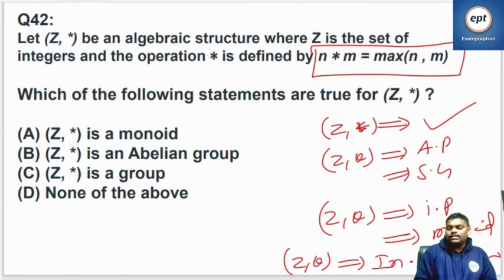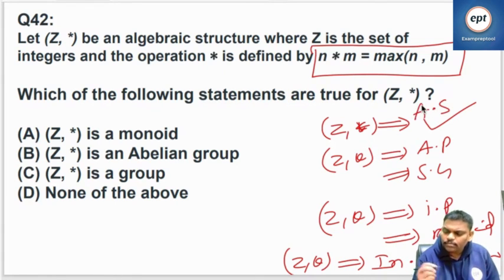(Z, *) satisfies the closure property, then it is an algebraic structure. Associative property, semigroup. Identity property, monoid. Inverse property, group. Commutative property, then abelian group.